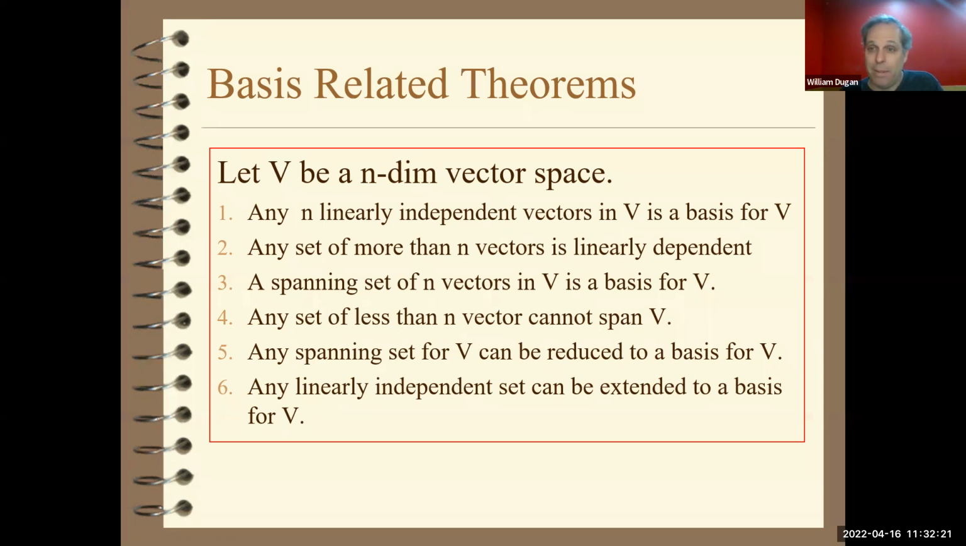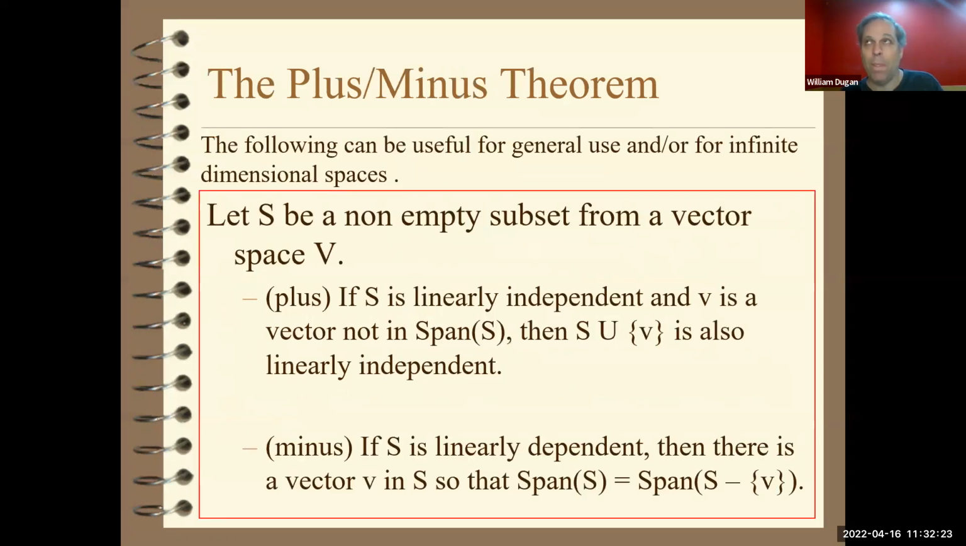So then you have these 6 statements. Now, the thing is that the proofs I gave you for this process of extending or reducing to a basis relied upon a matrix. This doesn't work really well if the basis has an infinite number of vectors in it. So we have what's called the plus and minus theorem. This theorem is in the homework section. Some people don't even call it a name. They just refer to the process.